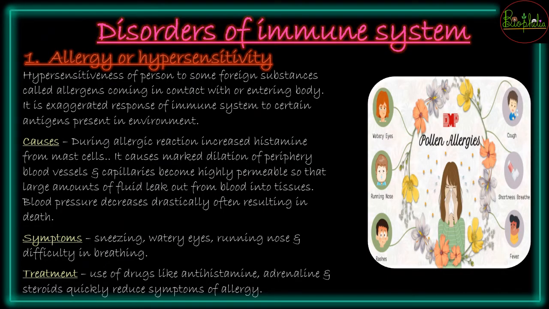Now we come to the disorders of immune system. हमेशा immune system जैसे है वैसे का वैसे healthy रहे in each and everyone is not possible because in nature there are different kinds of things that will be occurring. So the first disorder that can happen is called allergy or hypersensitivity. So जब कोई person किसी भी फॉरेन सब्सटेंस that is called as allergens इसकी वजह से इरिटेट हो रहा है, उसकी बॉडी का इम्यून सिस्टम रिस्पॉन्ड कर रहा है, that will be called as allergy या हाइपर सेंसिटिविटी.